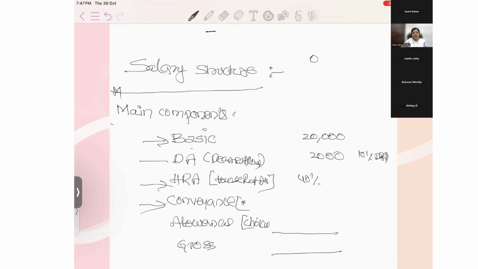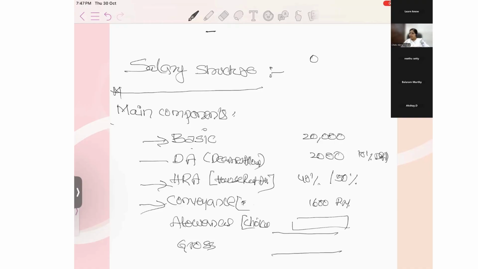So for metropolitan cities it is 50%, and for non-metropolitan it is 40%. And conveyance is fixed at 1600 per month. And what is the remaining? Everything will be on the allowances. Whatever allowance they put, it will be on that.